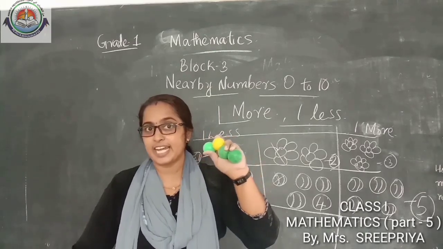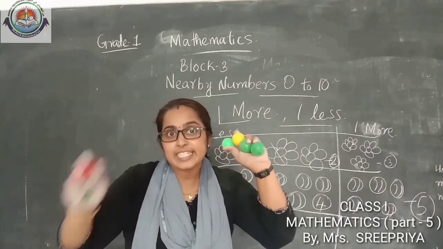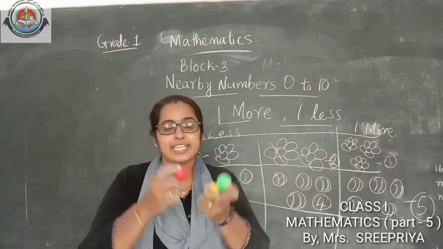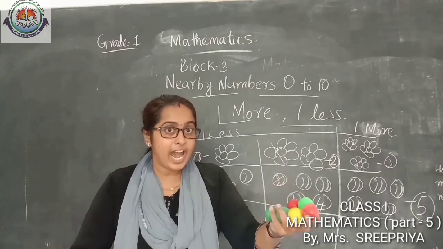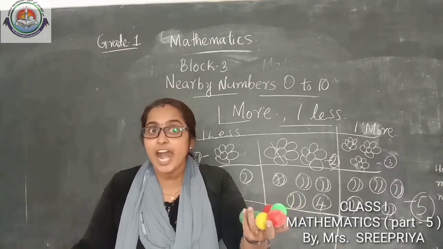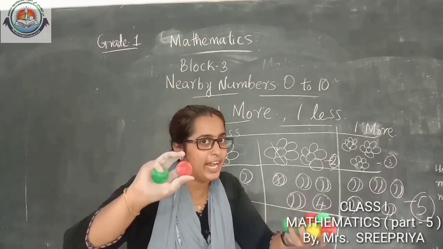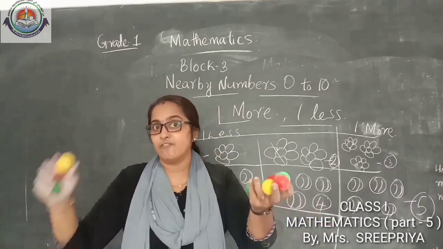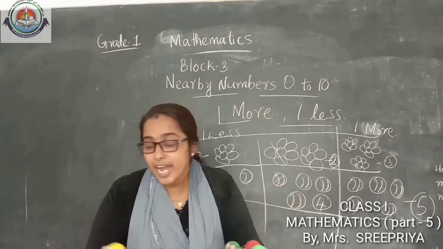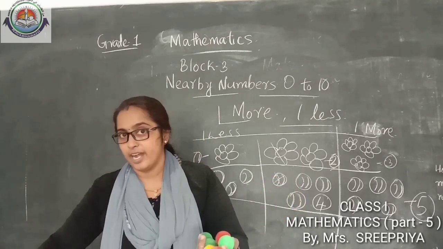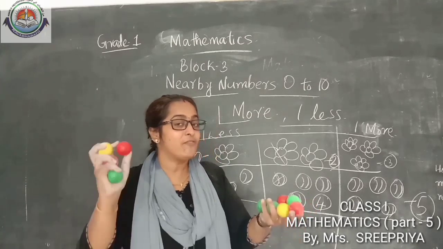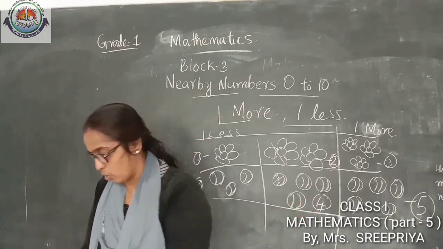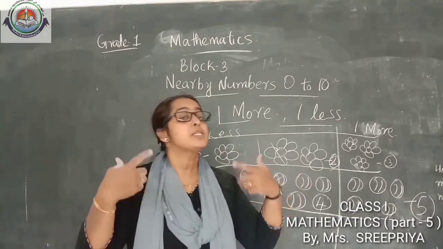5 and 1 more is 6. 6 and 1 more is 7. 7 and 1 more is 8. 8 and 1 more is 9. 9 and 1 more is 10. So, more means one more.